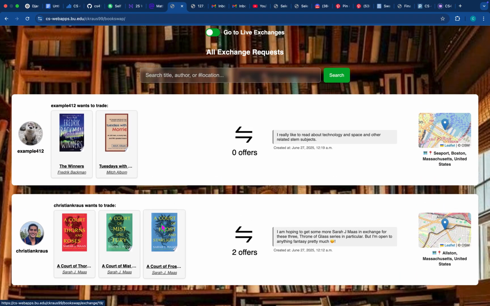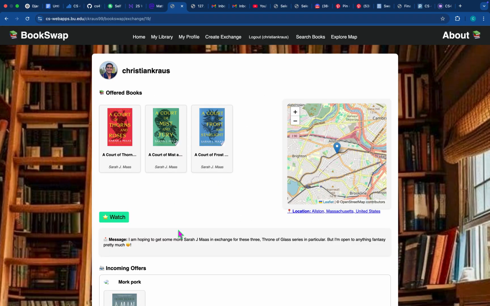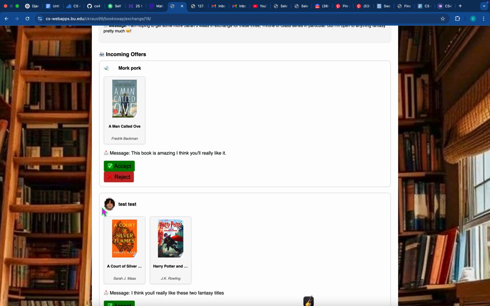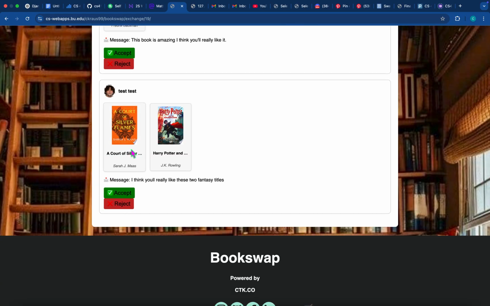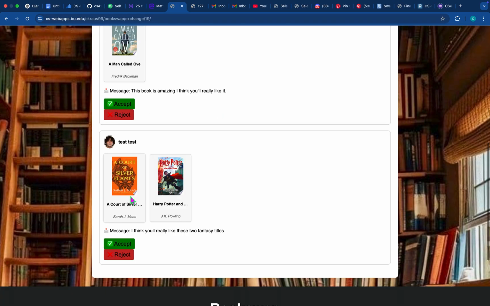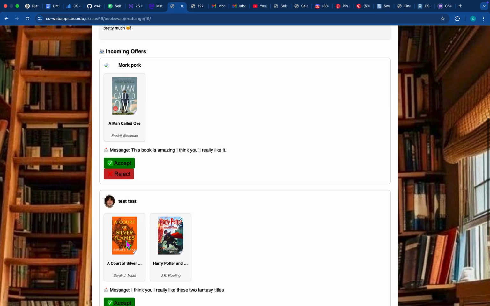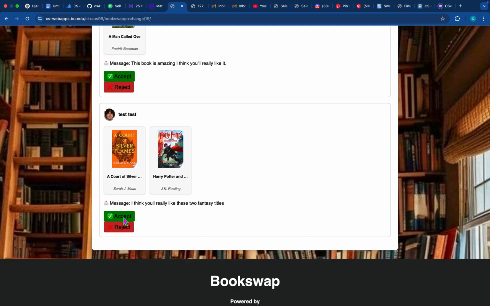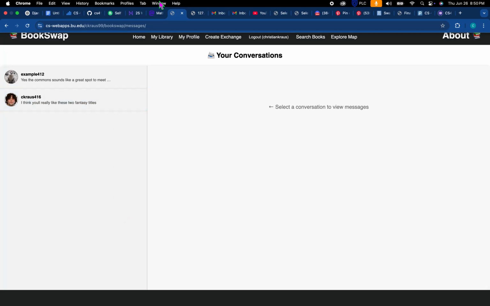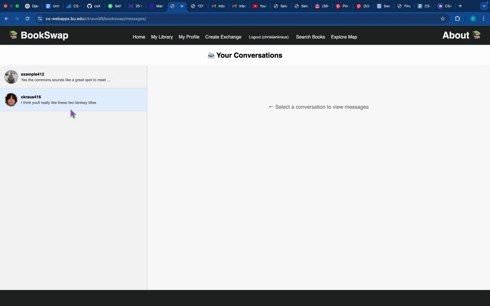Let's see if we can go ahead and accept this offer. So it's going to be kind of weird accepting an offer from myself, but let's see if this works. So we have these 2 offers here, and we see all of this data on the page, as well as my initial listing message. So let's go ahead and accept this offer right here. Let's accept the one from the user I just made. So here we go. It worked. So as you can see, when you accept an offer, you're going to be rerouted to the messages page, or the inbox page.